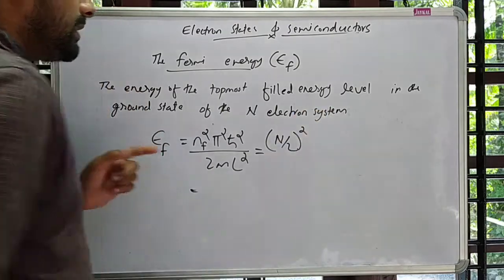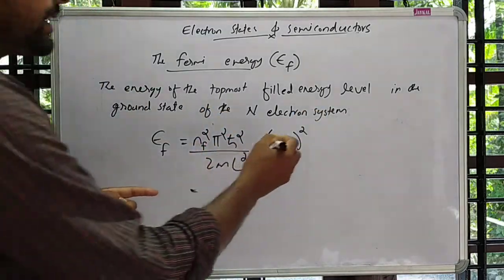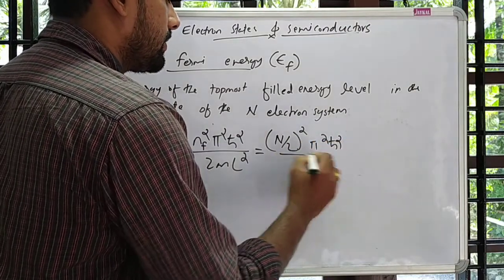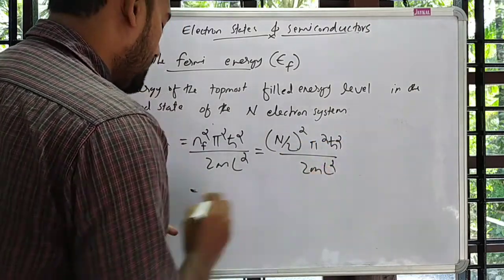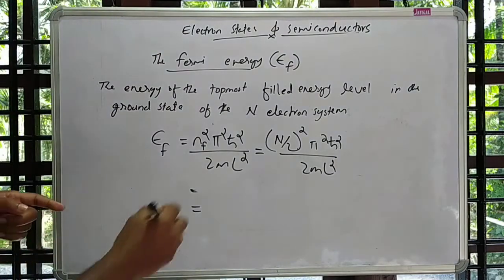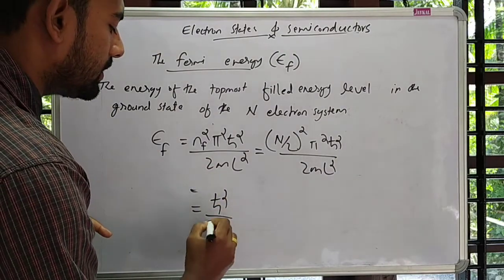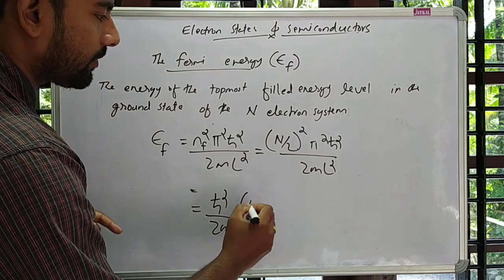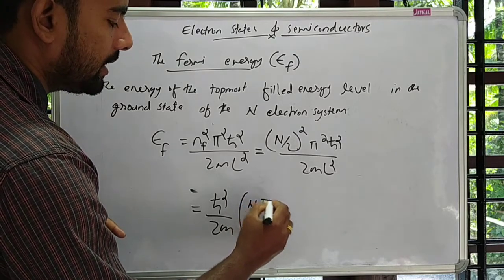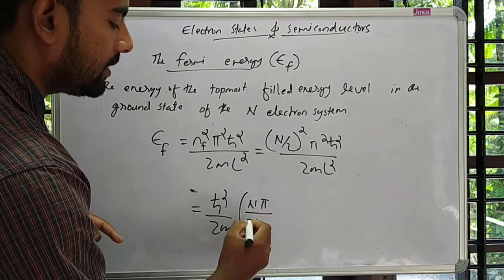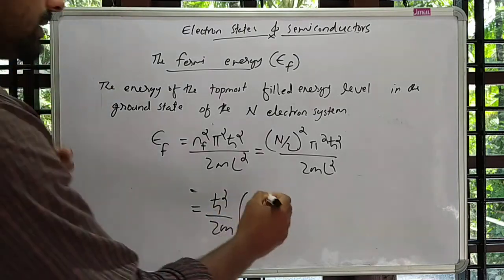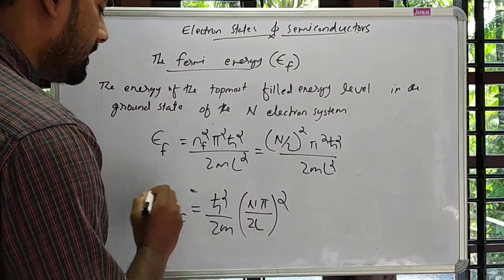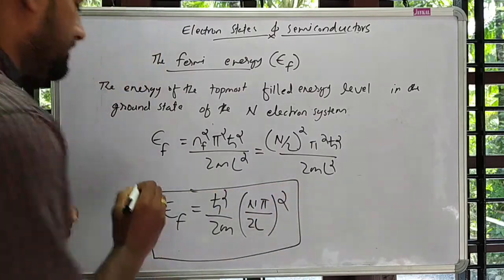So, with n the number of electrons, EF equals (n over 2) whole square pi square h bar square over 2 m l square, and this can be written as h bar square over 2m into (n pi over 2l) whole square. This is the Fermi energy.